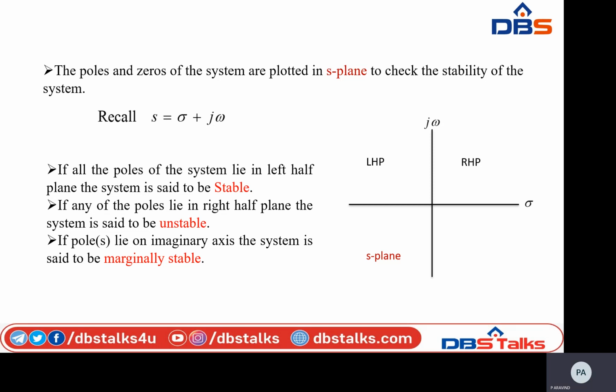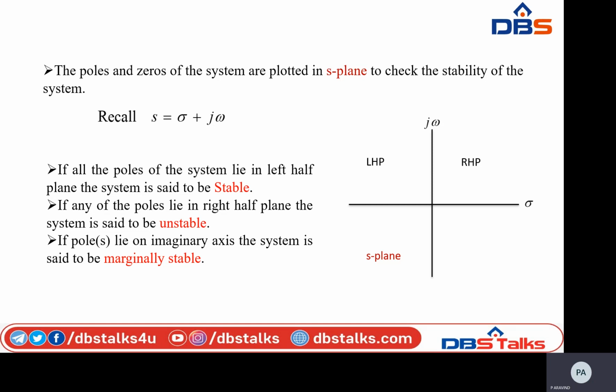Here, the poles of the system are nothing but the roots of the denominator polynomial. If all the poles of the system lie in the left half plane, that is LHP, the system is said to be stable.